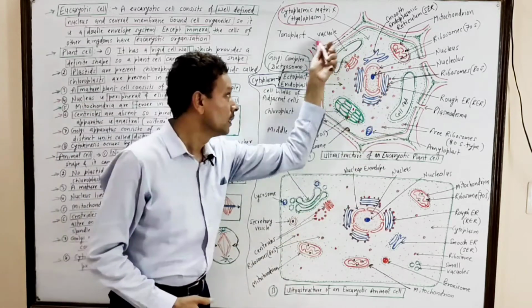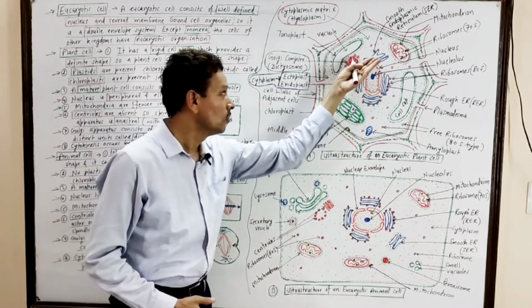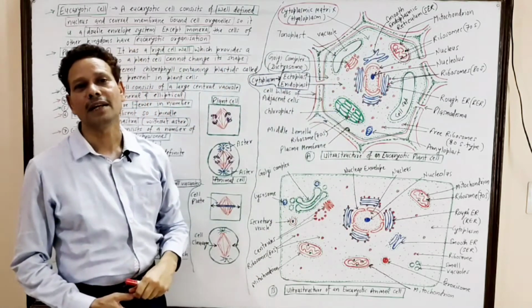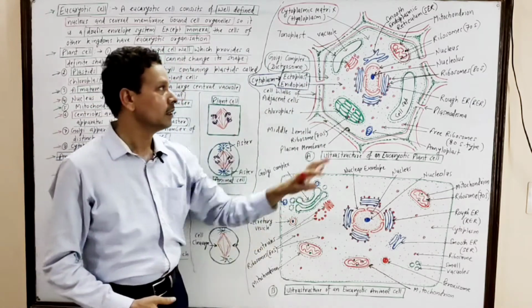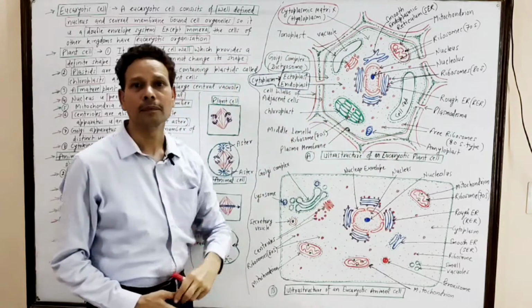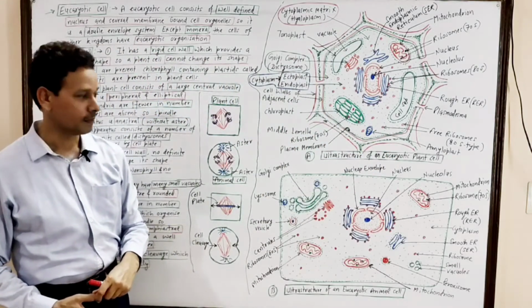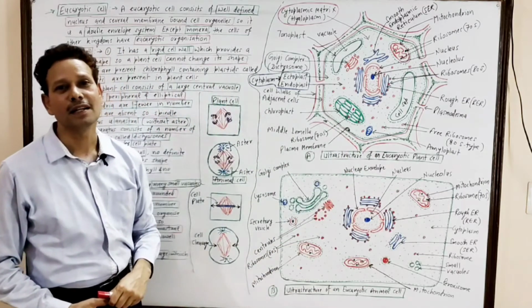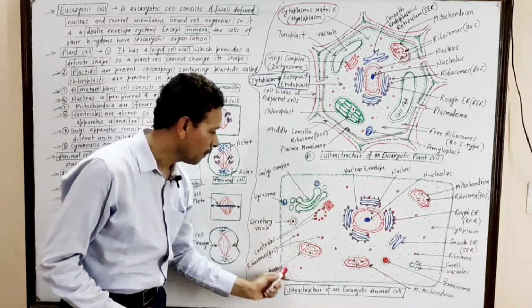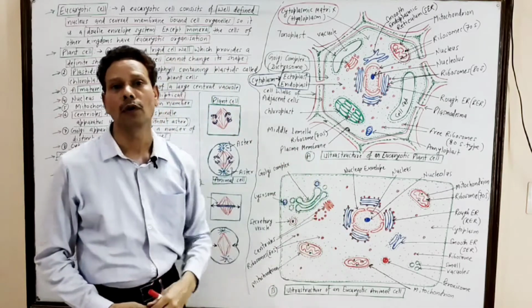It means in these plant cells, in these eukaryotic cells, the cell has a definite shape. The shape doesn't undergo a change. But in animal cells, only a plasma lemma, there is no outer rigid cell wall.